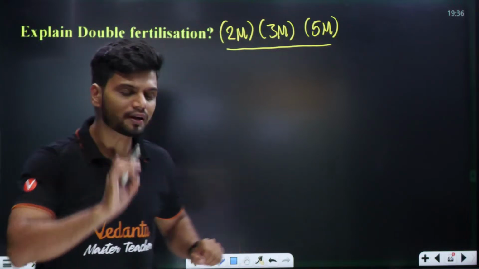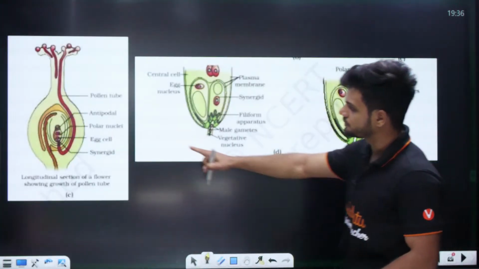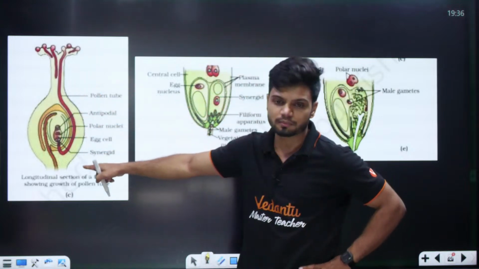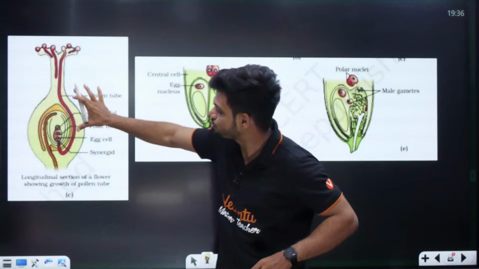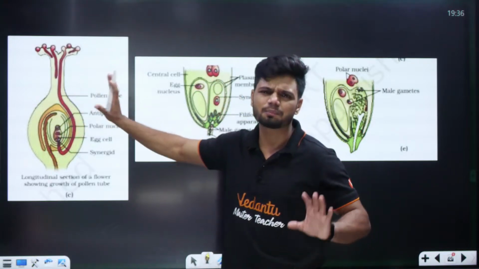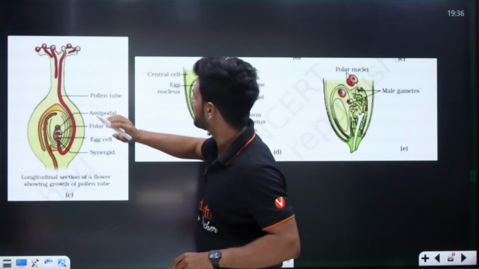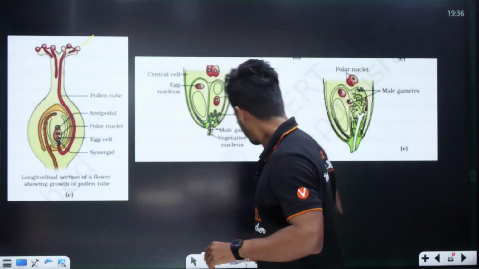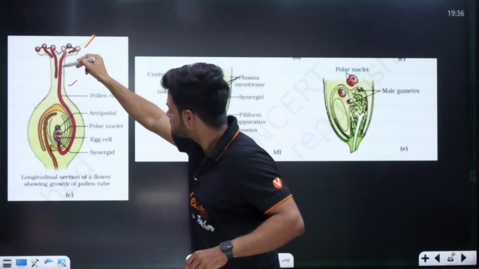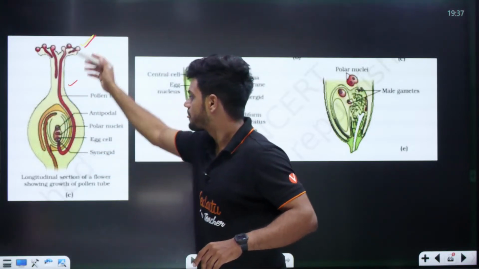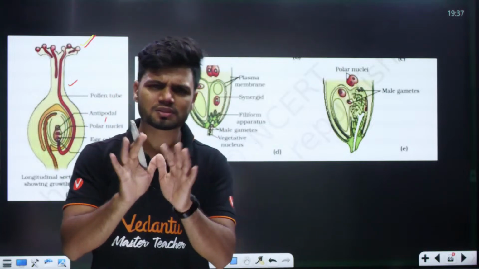Ready now? What exactly happens in double fertilization? Understand, students. Now all of you remember the structure? Tell me what the structure is. This right here is the structure of the pistil or carpel, a monocarpellary structure. One single carpel. Here we have the stigma, then the long style, and then the ovary. Stigma, style and ovary, that is the structure.